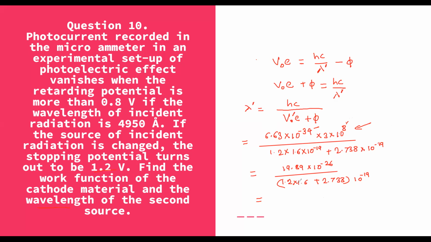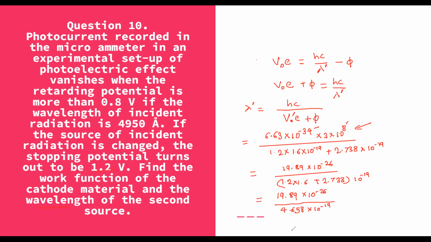Then 1.2 into 1.6, you will have to multiply separately, and then you will have to add 2.738. After doing that part, you will get 4.658. In the numerator it is 10 raised to minus 26, and in the denominator 10 raised to minus 19 is there.